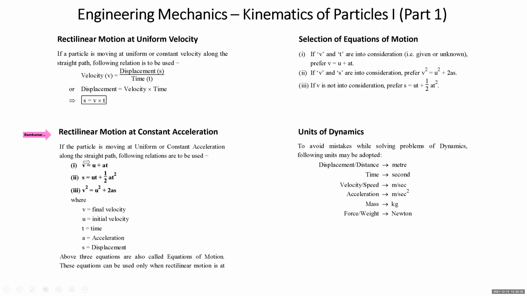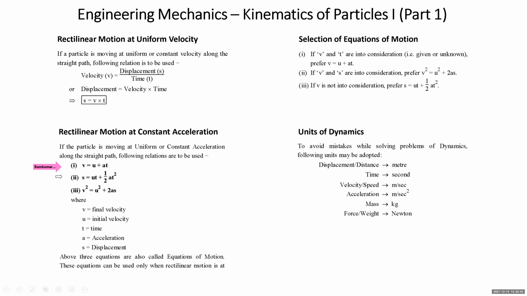Our next level of learning is rectilinear motion at constant acceleration. This also we study to some level in our previous standard. Now, if the motion of the particle is at constant acceleration, then we can apply three equations of motion.